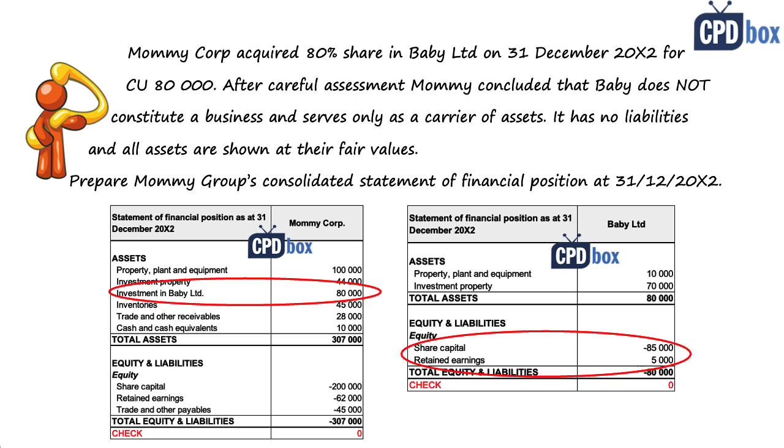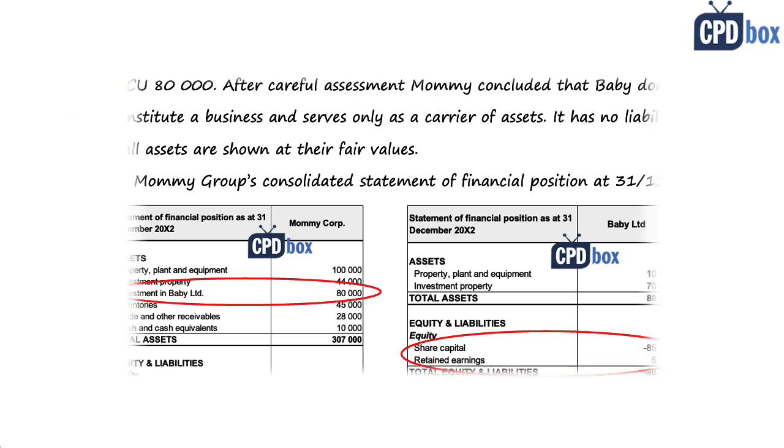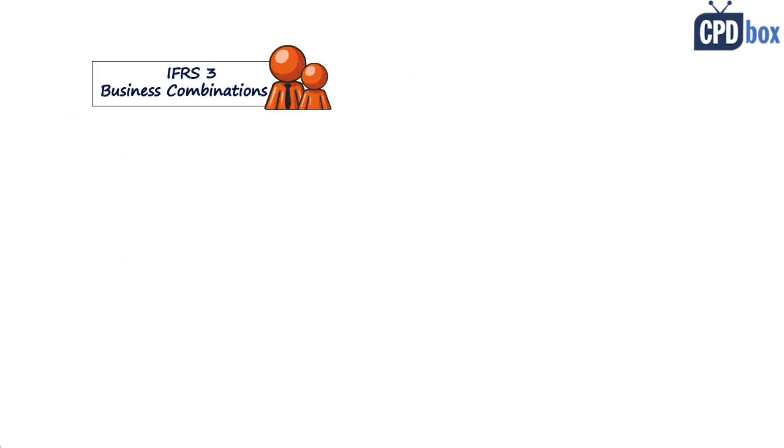So before we start with the example, let's see what the standards say. IFRS 3 Business Combinations applies only when an investment constitutes a business, and IFRS 3 contains guidance on what a business is, but we are not going to deal with it here. So this transaction is out of scope of IFRS 3.